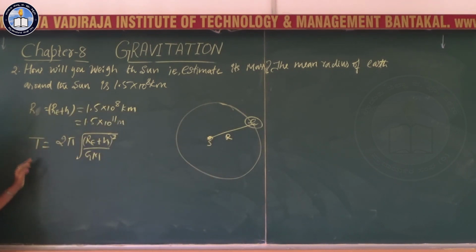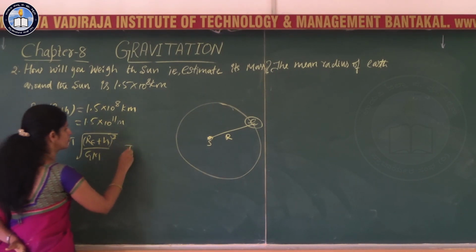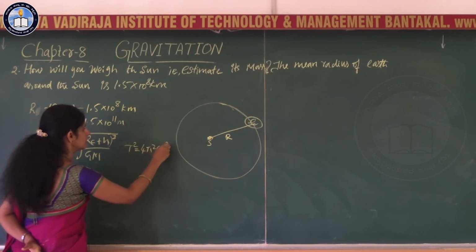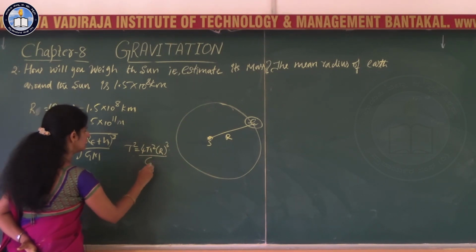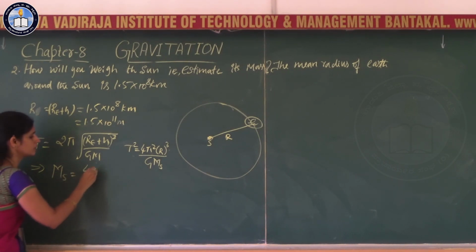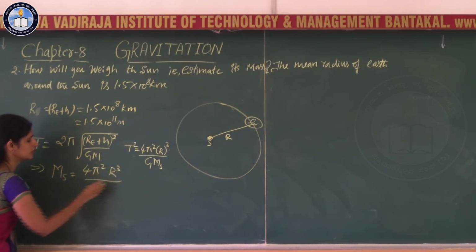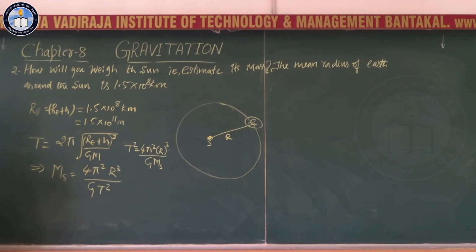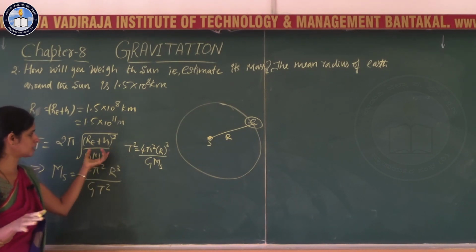You are supposed to find the mass of the sun. T square is equal to 4 pi square r cube divided by G M_s. So M_s is equal to 4 pi square r cube divided by G into T square. This is the rearrangement you have to make with this formula.